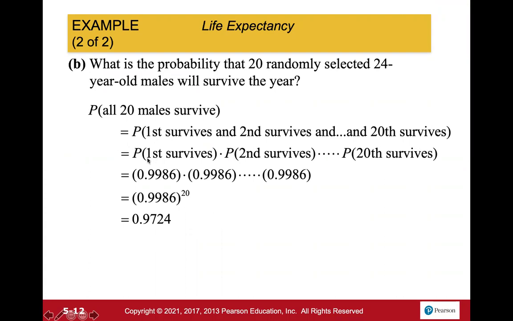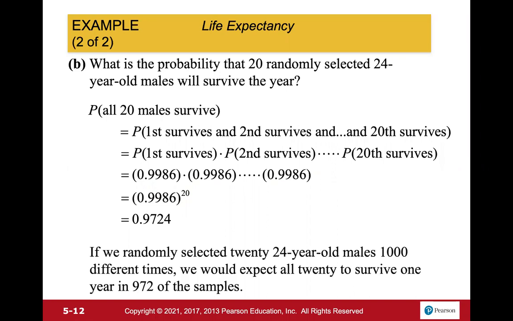So probability of the first one surviving, probability of the second one surviving, all the way up to the probability of the 20th person surviving. So all of those, we know that there's 20 of them. So same thing here, 20 of these products here. And that's how we're able to say 20 right here. And from there, we ended up with our solution once we plugged it into our calculator.